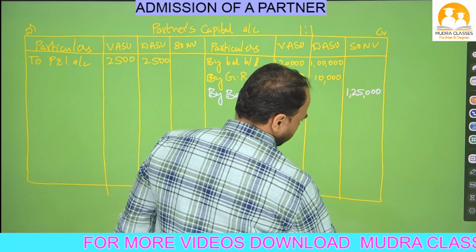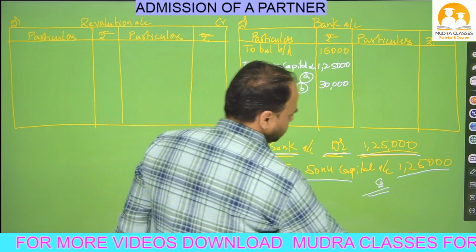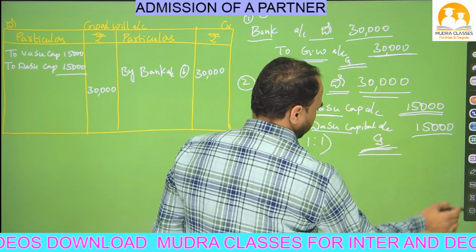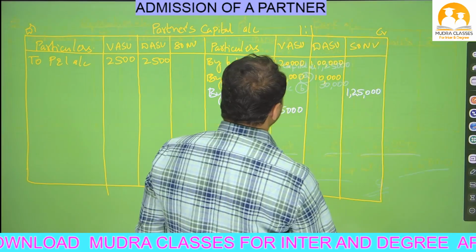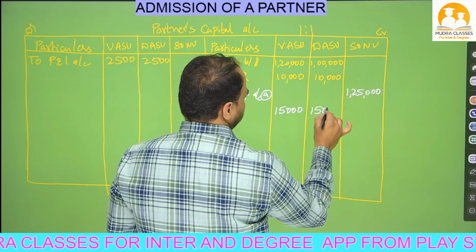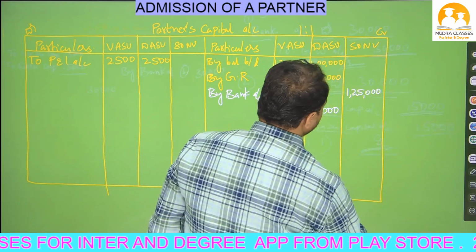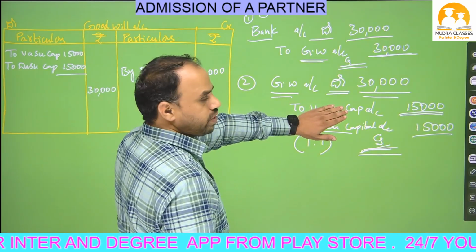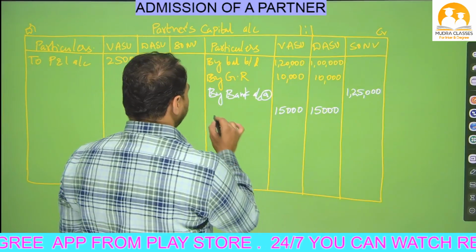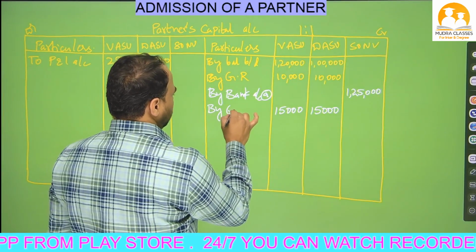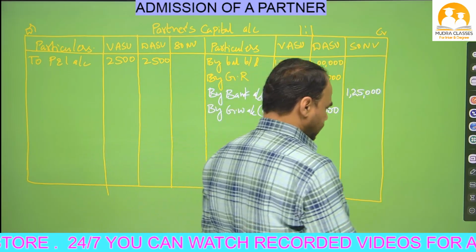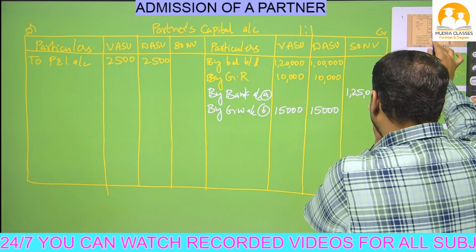Similarly, see the next one. Write in Dasu capital credit side 15,000. This is the Dasu capital credit side, I have written 15,000. Now close this Vasu and Dasu capital. What is opposite? We have goodwill. So this 15,000 here we have to write by goodwill account. So this is also adjustment number B. Okay, now see the next adjustment.